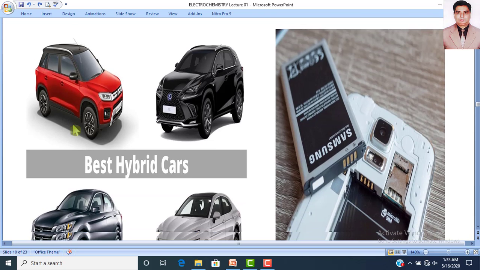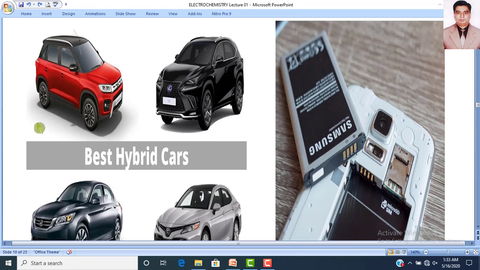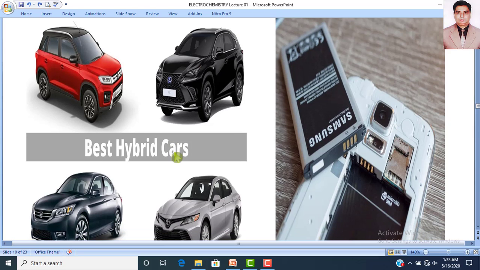Anyhow, these are some hybrid cars, and nowadays most of the research is being done in the advanced countries on how we can produce alternative energy resources, because we are using fossil fuels like petroleum and diesel for our automobiles.